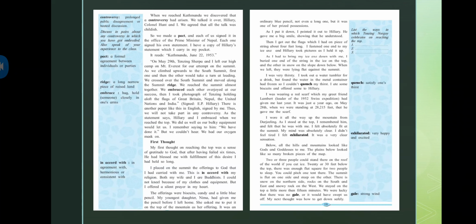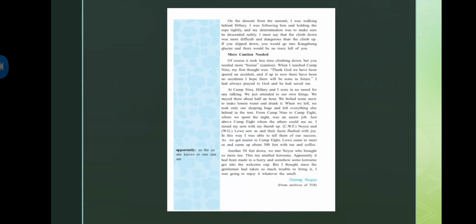My next thought was how to get down safely. Now, what was the concern? How to get down safely. On the descent from the summit, I was walking behind Hillary. I was following him and holding the rope tightly, and my determination was to make sure he descended safely. I must say that the climb down was more difficult and dangerous than the climbing up.